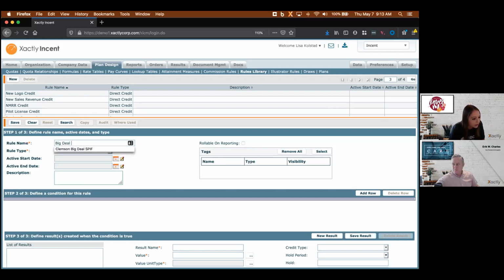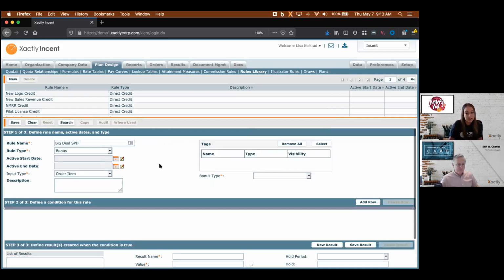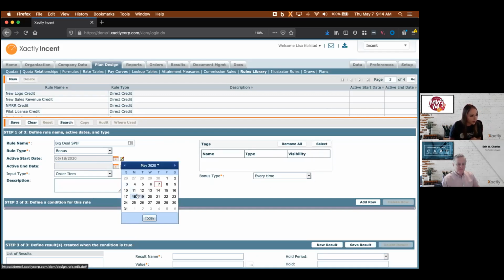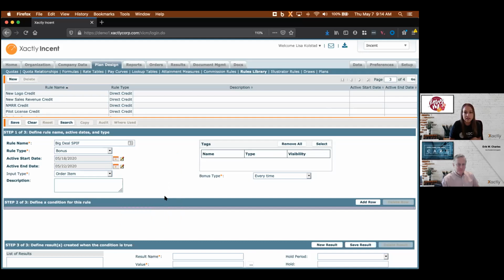So we'll give this deal a name. It's called the big deal SPIF. We'll tell the system it's going to be a bonus, and that's going to let us open up some other options, like how frequently do we want to pay this bonus. I really want to incentivize people to sell these big deals, so we're going to pay this every time. But Eric, to your point, you also mentioned that you only want this to run for a week. So let's pick a couple weeks out so we can evangelize this SPIF first, and then everyone can hit it. So we'll have it go from the middle of this month, the 18th to the 22nd.